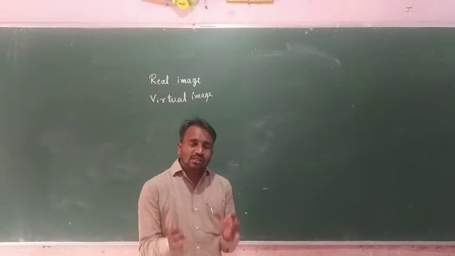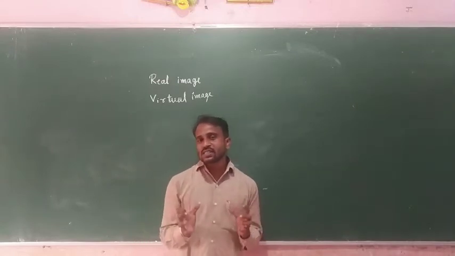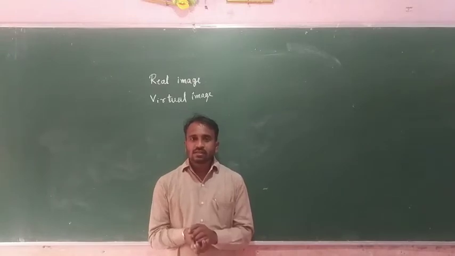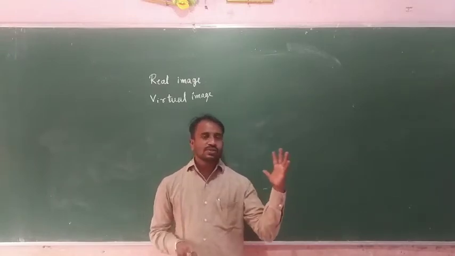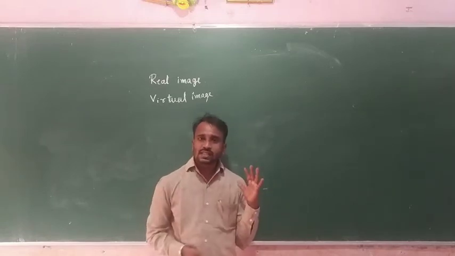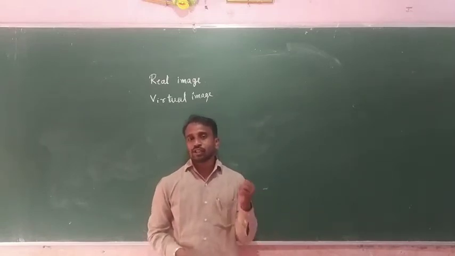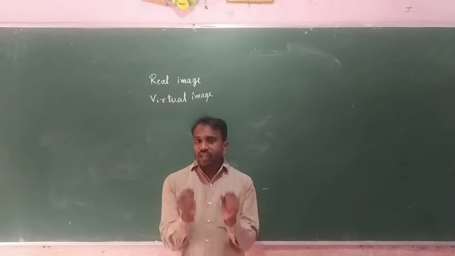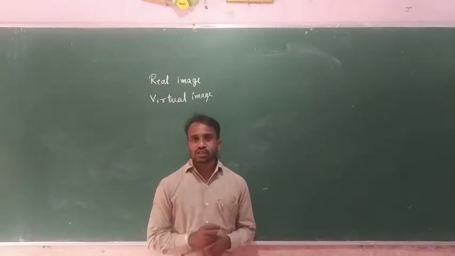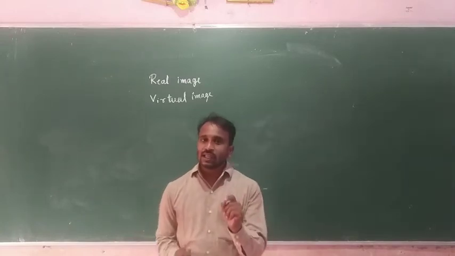A real image is easily caught on the screen. It means we have to see this image. Why? Because it is caught on the screen, then only we will see that image. It means where refracted or reflected light rays cross each other, there we get a real image.